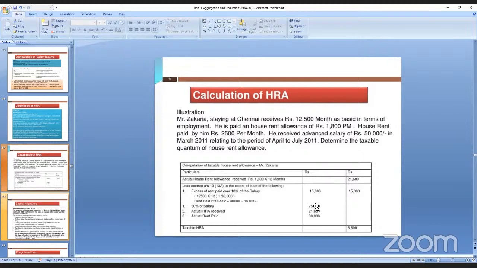So here, इन तीनों में से least निकालना है. Least यही है ना? So 15,000 minus करे तो 6,600. It is unexempted income. बोले तो ये 6,600 पे अपन को income tax pay करना है.